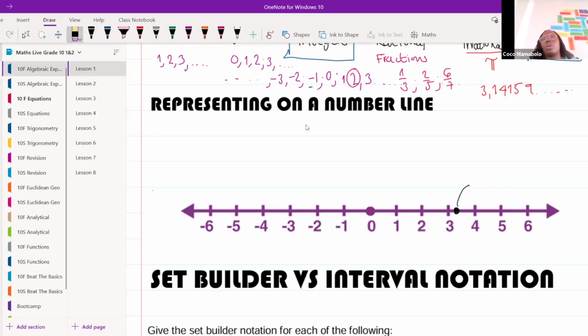All right, so let's talk about how we will represent integers on a number line. If I asked you guys to represent all the integers from -4 to 0, okay, what that tells me is I have to go to -4, put a dot there. Where else do I need to put a dot? Remember, from -4 to 0, where else would I need to put a dot?